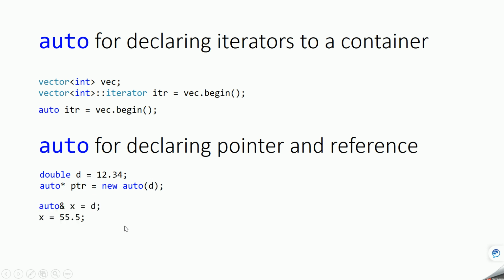Similarly for reference, auto x and D is of type double, so auto x will be determined as double and ampersand, so it will be a double reference. Based on the value, it is determining the type.